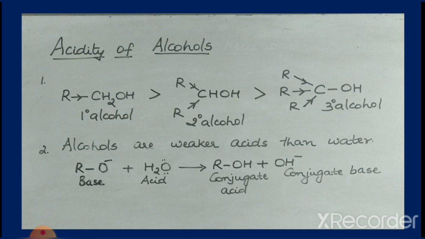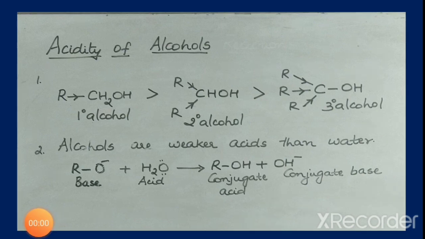In this reaction, RO minus acts as base and its conjugate acid is ROH, and therefore ROH will be a weaker acid than water. In this reaction, alkoxide ion is a better proton acceptor. If it is a better proton acceptor, alkoxide ion should be considered as a stronger base. Now, if the base is strong, its conjugate acid will be weak. Which is the conjugate acid? It is ROH. Therefore, alcohol is weaker than water.